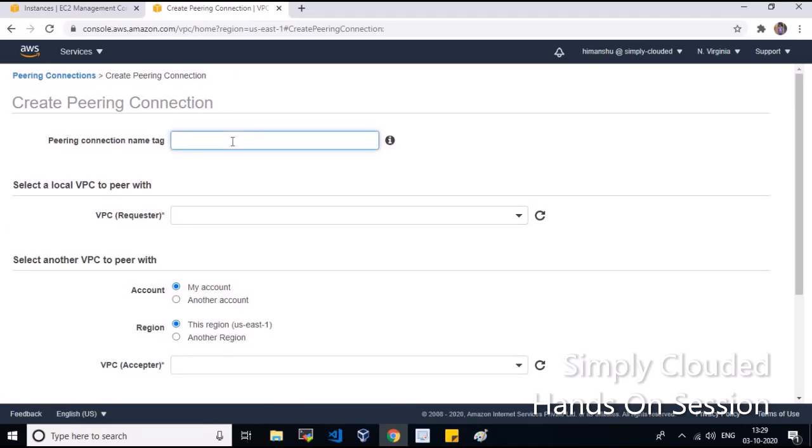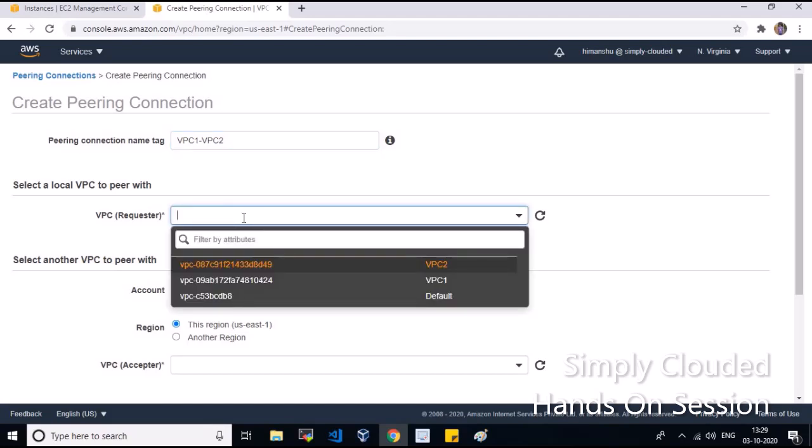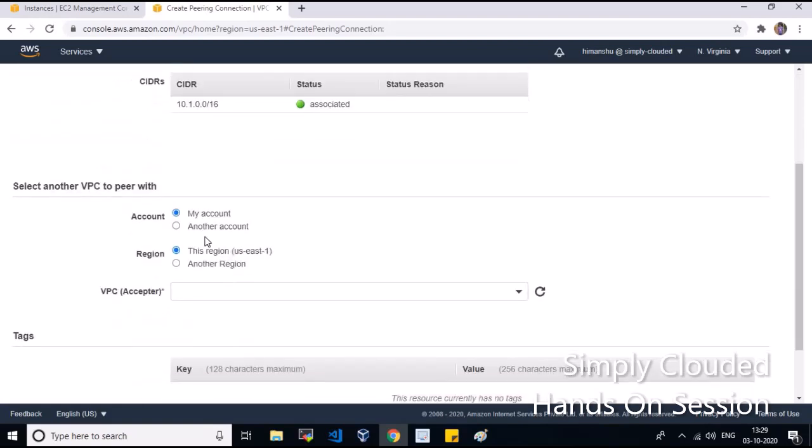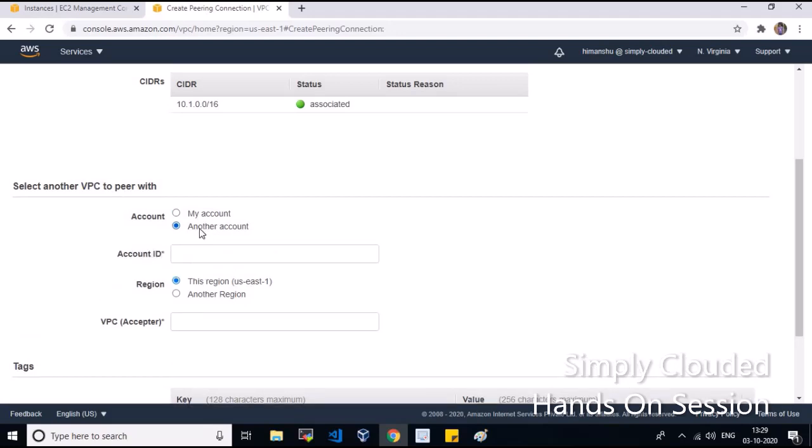I'll name it VPC1 to VPC2, and my requester VPC will be VPC1. Now, as I mentioned, we can create peering across the same account or a different account, and similarly across the same region or a different region. In my scenario I'll be using one account only. If it were another account, you would choose that and define the account ID. Here I'll be using the same account.